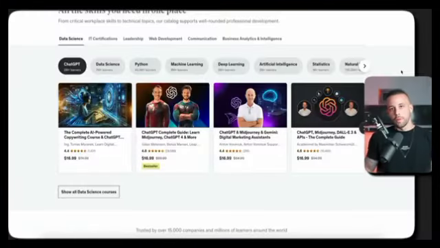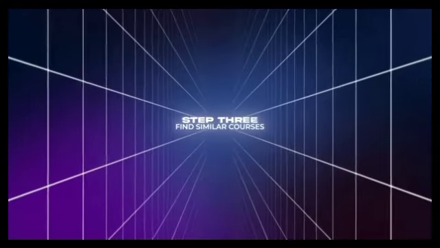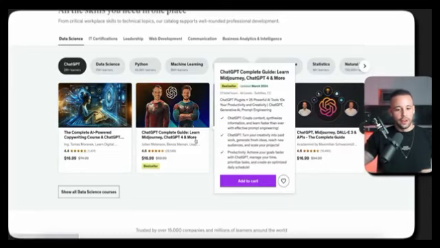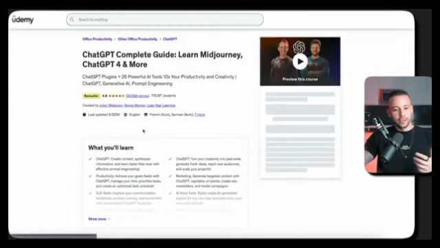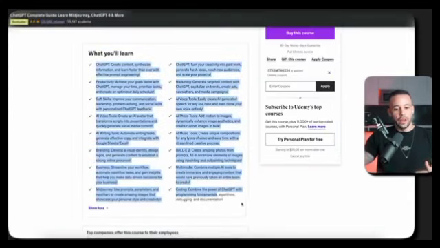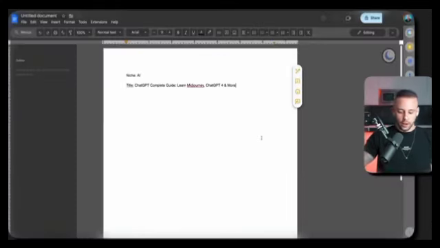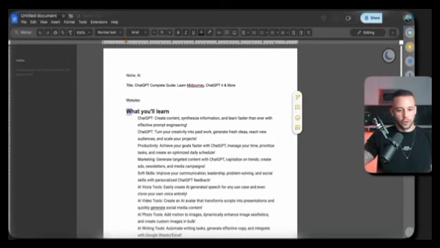Now, once you've decided what type of product you want to create, all you need to do is just look at what other products on the same niche that are similar to the one that you want to create have in their modules. So in this case here, it's very easy for me to see because this product here is very successful. So I could literally just take all of the modules that they have here and create my version of them. So what I can do here is just copy all of these modules, go back to my Google Doc, and I can paste them in just like this. What you'll learn: ChatGPT, create content, synthesize information, learn faster than ever with effective prompt engineering. So all of these things are the chapters and the modules that we're going to include in our course.